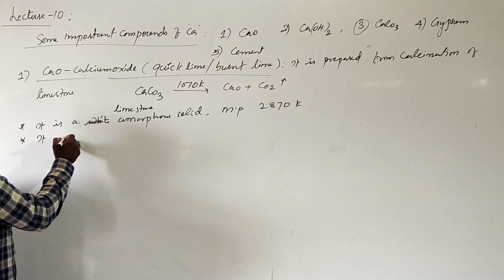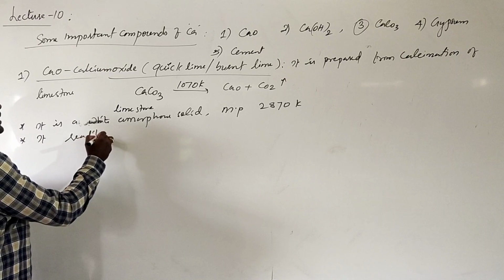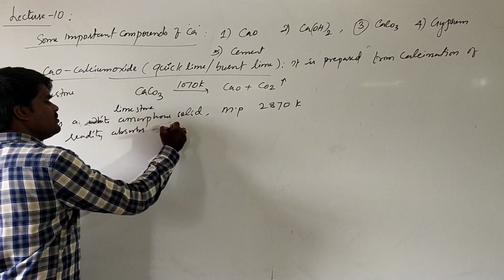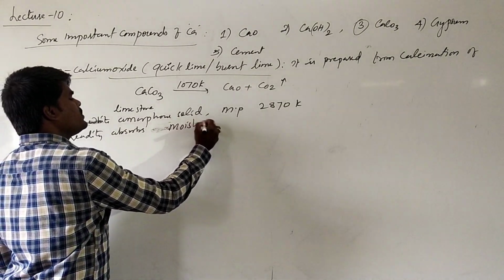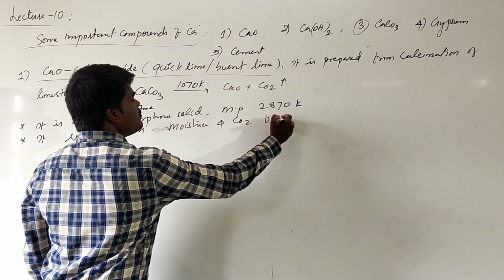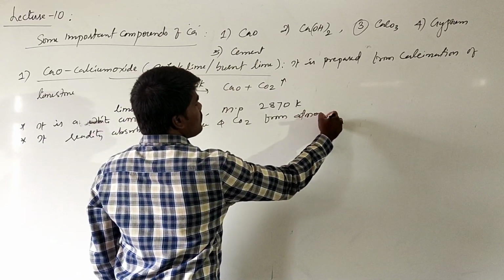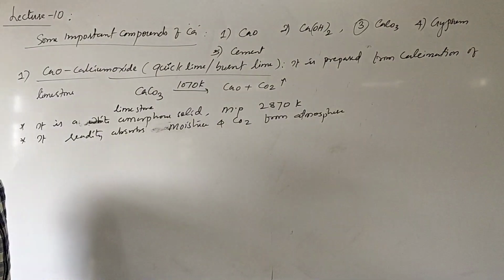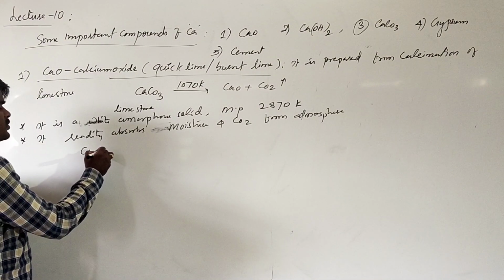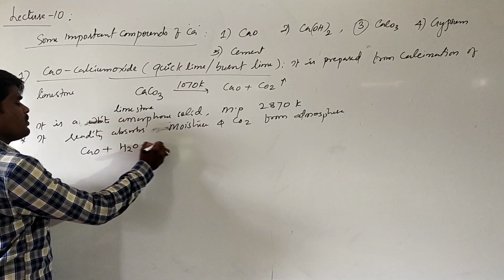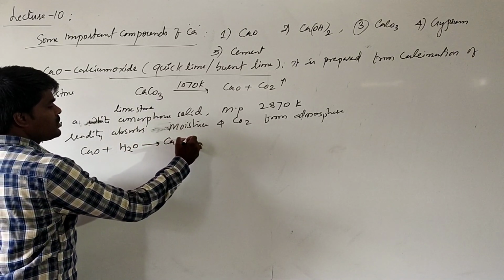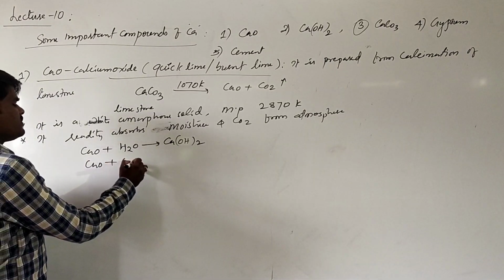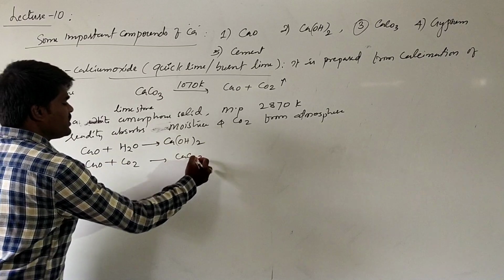It readily absorbs water, moisture and carbon dioxide from the atmosphere. Suppose it is exposed to the atmosphere, it readily absorbs the moisture and turns into calcium hydroxide. In the same way, it will also absorb carbon dioxide and turn into calcium carbonate.